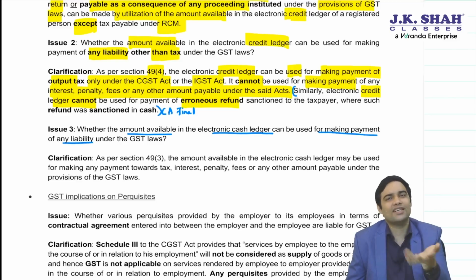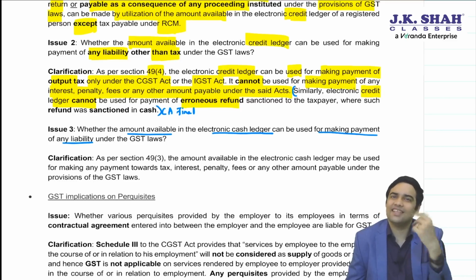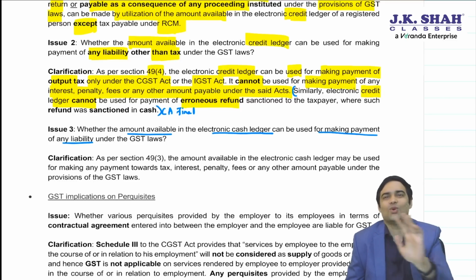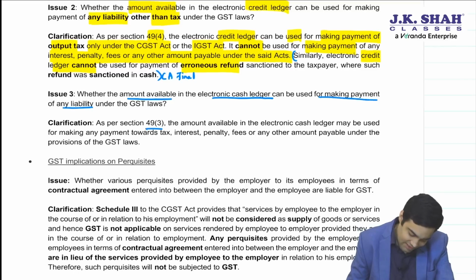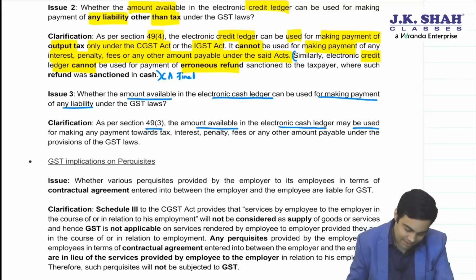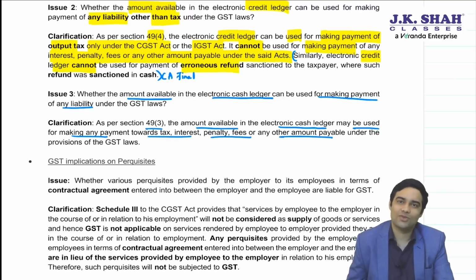E-cash ledger you can transfer from one head to another and then use it effectively. No problem at all. Allowed? Yes. As per section 49, amount available in e-cash ledger may be used for making any payment towards tax, interest, penalty, fee or any other amount.